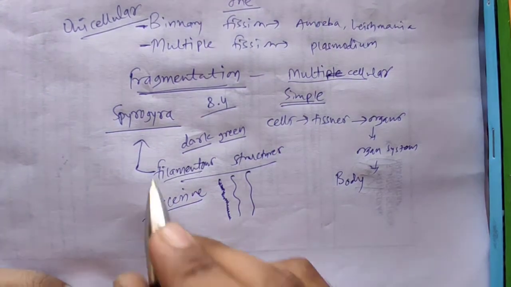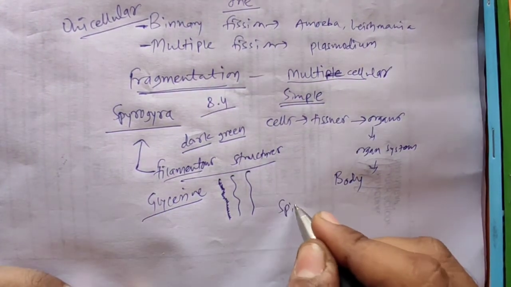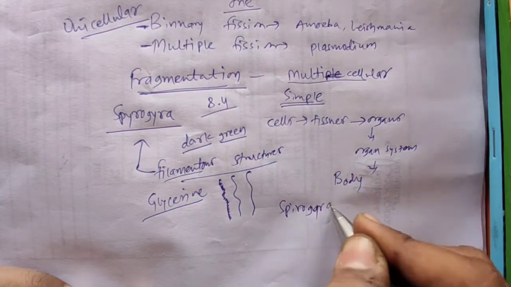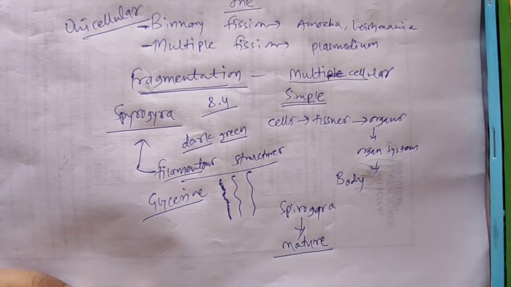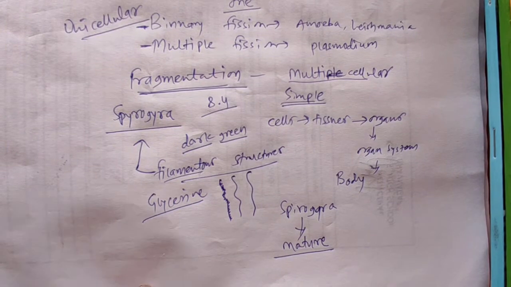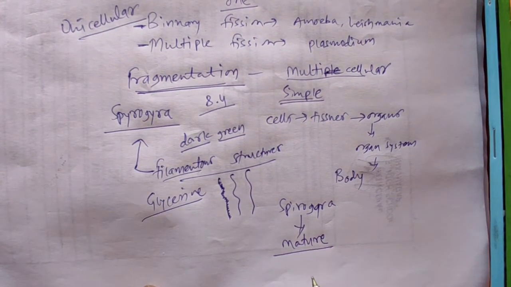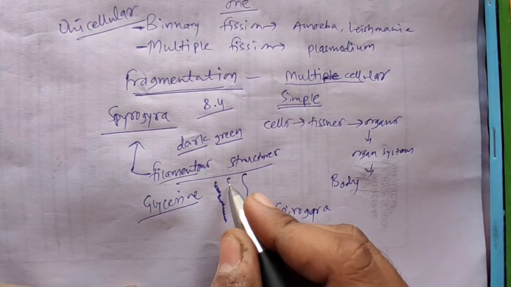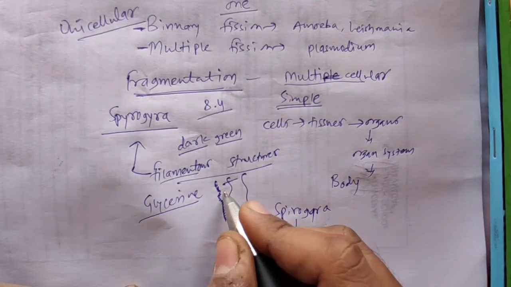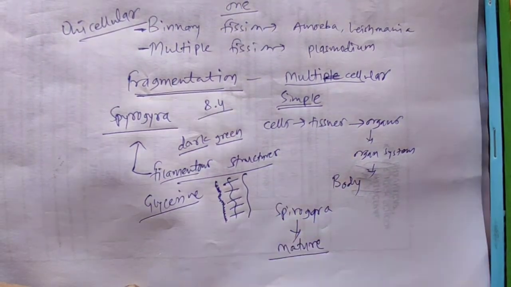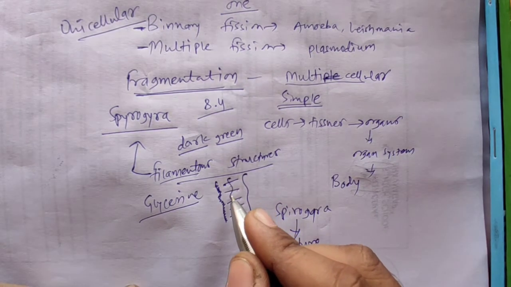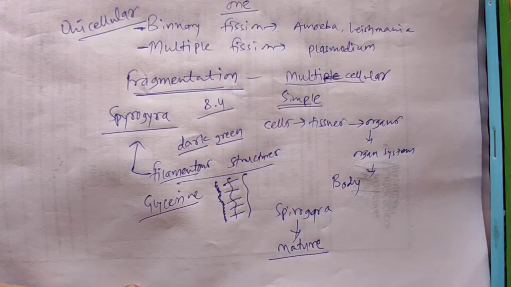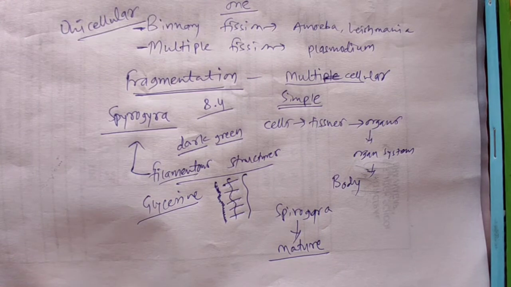So when Spirogyra gets mature, means it can now reproduce, this is the body of Spirogyra, and it gets cut down into different parts. So now there are 1, 2, 3, 4, 5, 6 parts of this filament of Spirogyra.